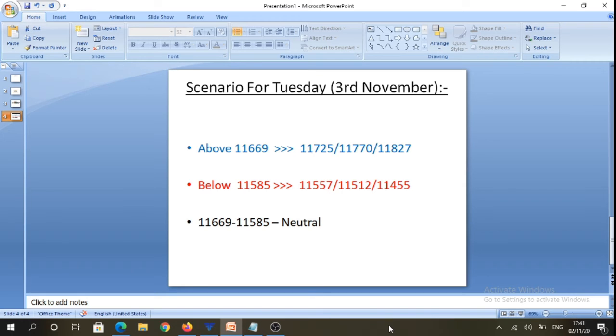And on the flip side, below 11,585 levels, we can trade towards 11,557, which are the lows. And if we have a breakdown to the downside of this inside candle, we can trade towards 11,512 levels and potentially 11,455 levels. And conservative traders can refrain from making any trades in between 11,669 to 11,585 levels.